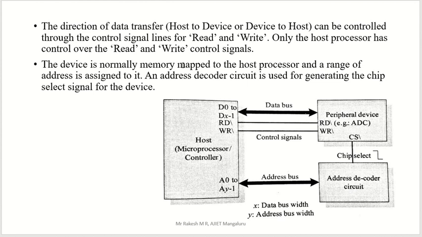The device is normally memory mapped to the host processor and a range of addresses is assigned to it. An address decoder circuit is used to generate the chip select signal for the device. Here actually we have one device that is called the address decoder. The address from the host is sent to the address decoder. Some operation will occur, and depending on that operation, a particular device will be asserted, that means switched on, by using the CS signal. CS means chip select signal. That chip select line is there in all the peripheral devices.